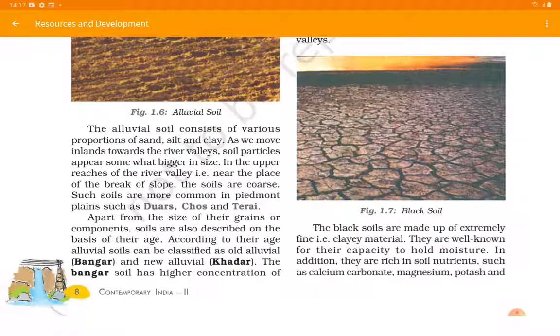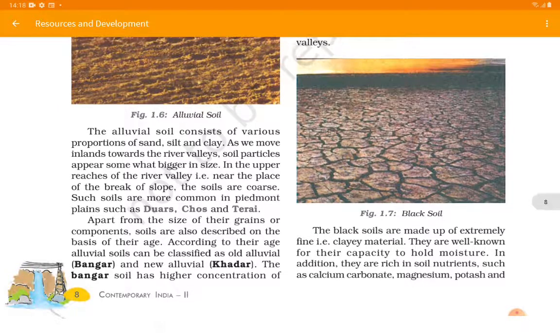Alluvial soil consists of various proportions of sand, silt and clay. As we move inland toward the river valley, soil particles appear somewhat bigger in size. In the upper reaches of the river valley, that is near the place of break of slope, the soils are coarse. Such soils are more common in Piedmont plains like Duars, Chos and Terai. Apart from the size of their grains or components, soils are also described on the basis of their age. According to their age, alluvial soil can be classified as old alluvial like Bangar and new alluvial like Khadar.